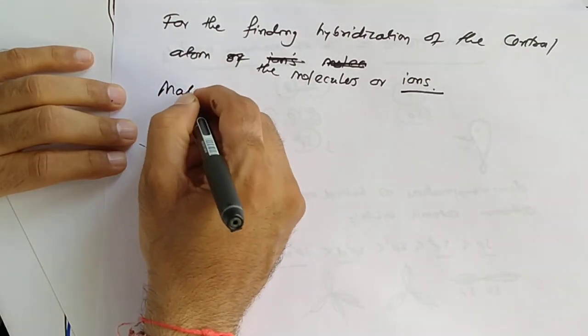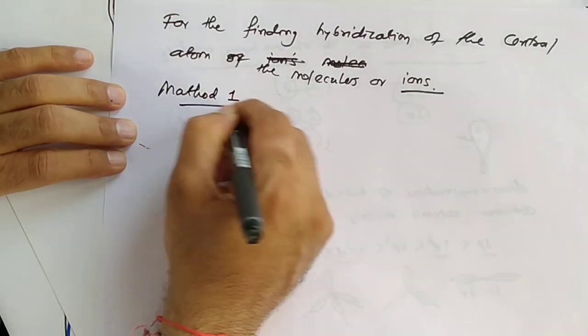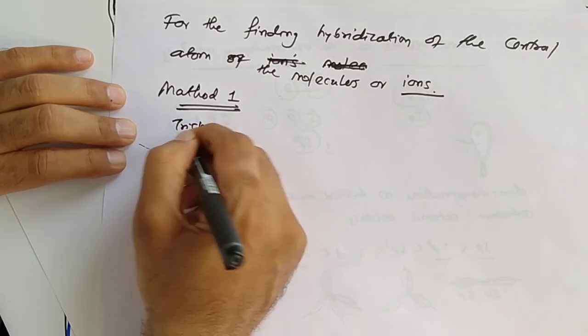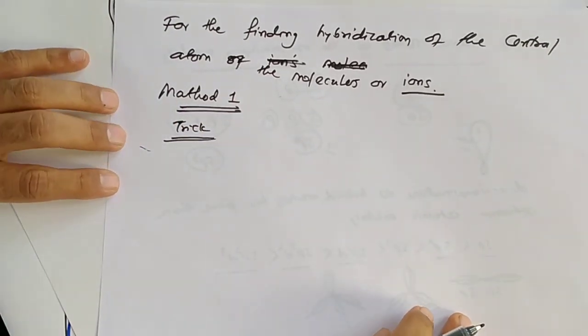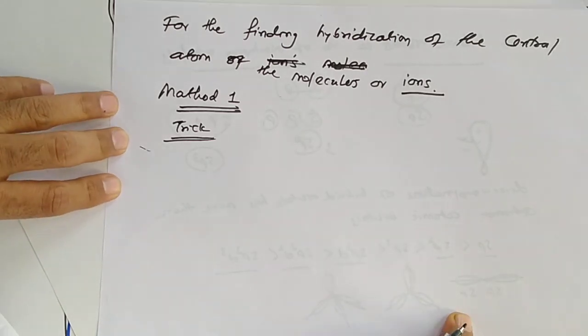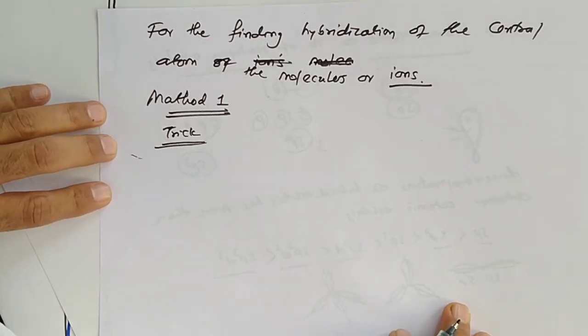So first of all, method 1, and this is an easy trick to get the hybridization of the central atom in the molecule or ions.